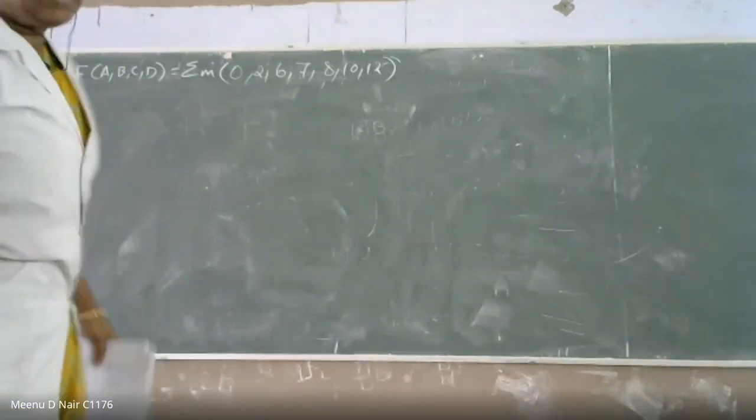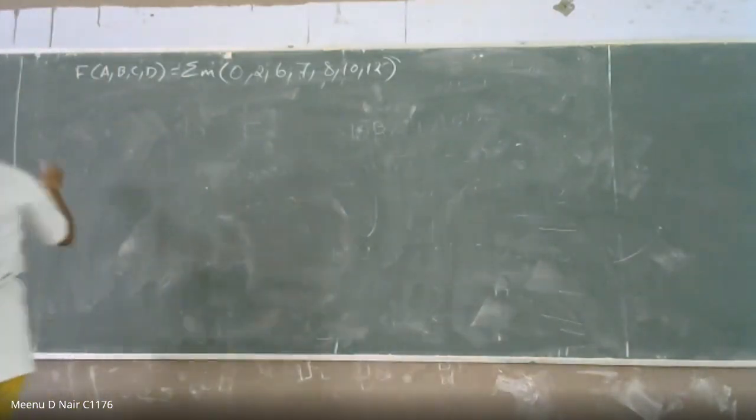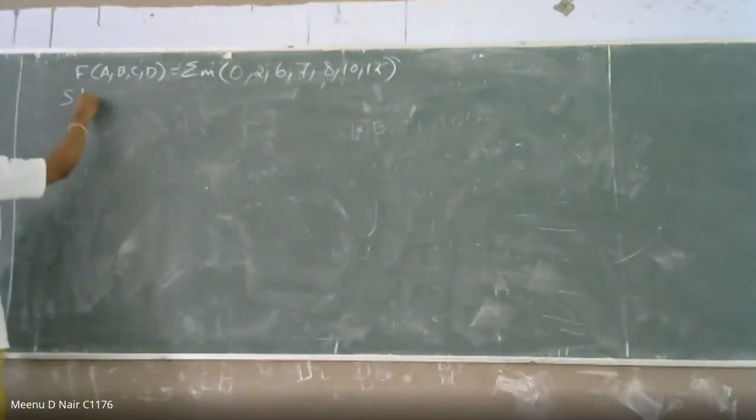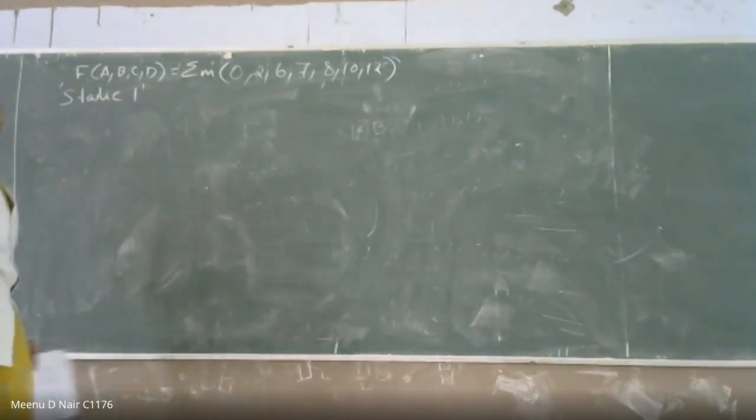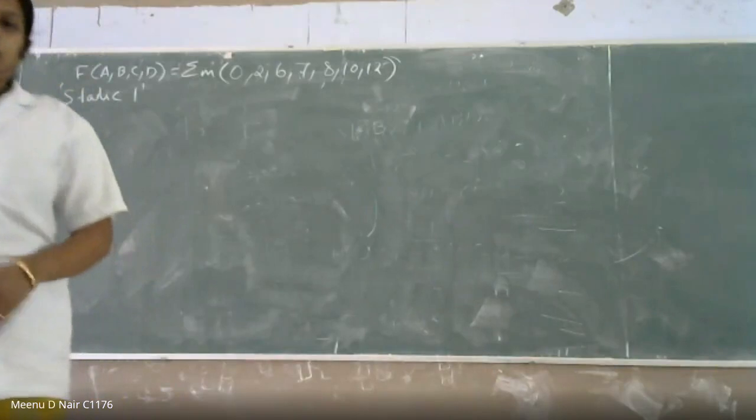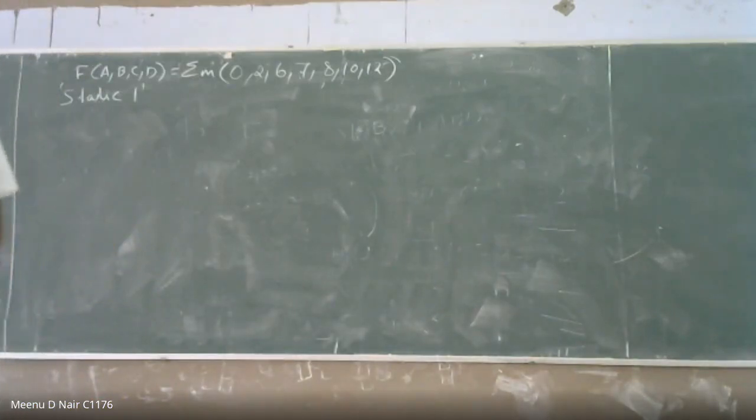Give static 1 hazard-free realization. Do the problem by yourself and let me know the answer. First, find out the solution of the circuit. Then second, you have to find the solution of the hazard-free circuit.